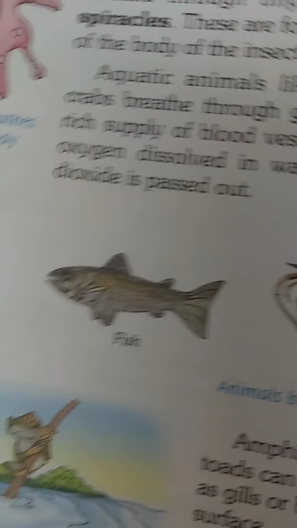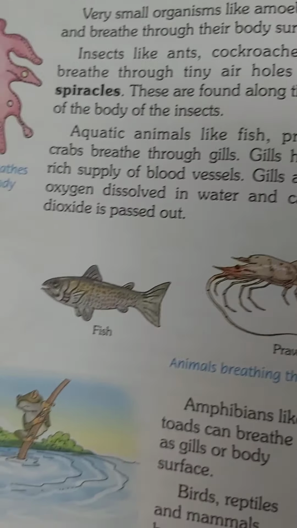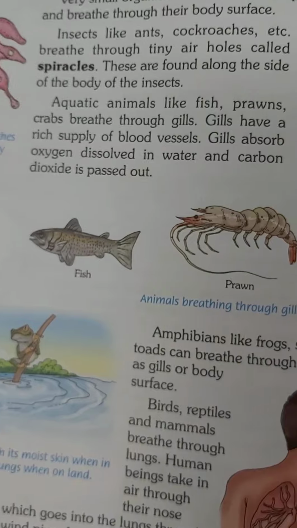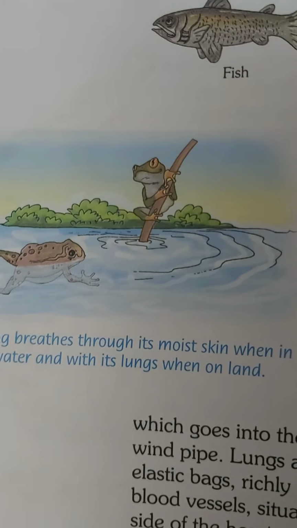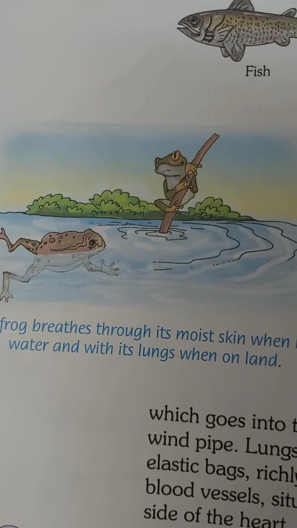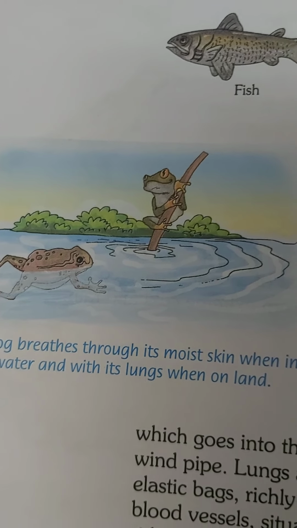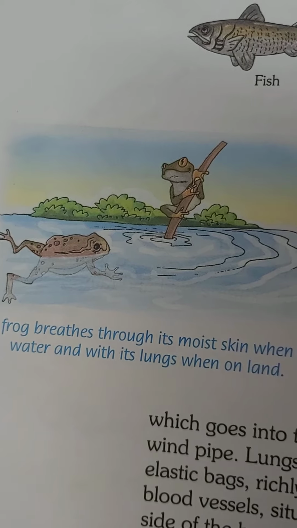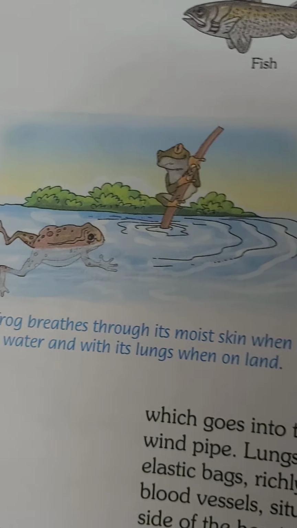Insects like ants, cockroaches, etc. breathe through very tiny holes on their body surface and they are called spiracles. Aquatic animals like fish, prawn and crabs breathe through gills. Amphibians, that is the animals that live both on land as well as water, have lungs as well as gills or their body surface, that is they can breathe through their lungs or through their gills or through their body surfaces.